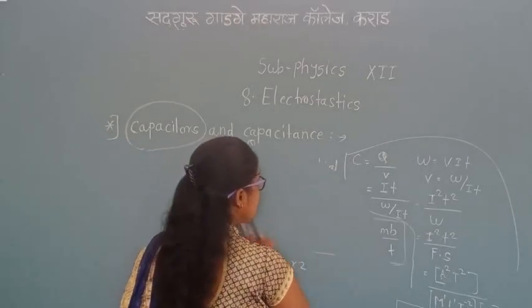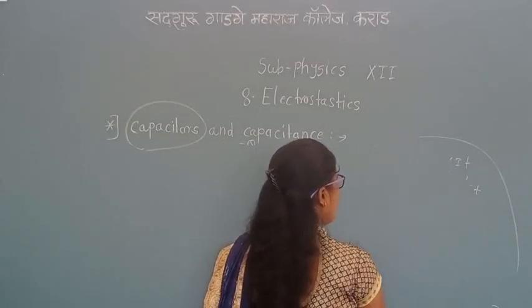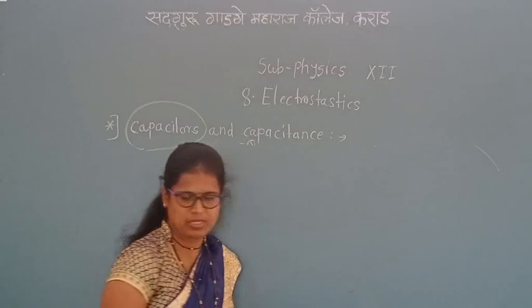The capacitance C is equal to Q upon V, where Q means charge and V means potential difference.